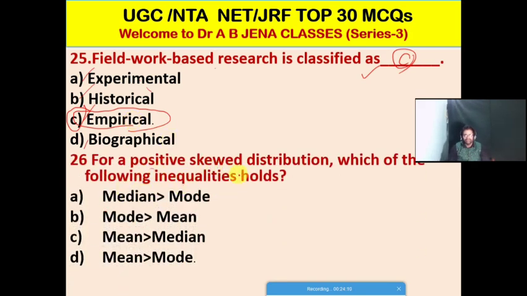For a positively skewed distribution, which of the following inequalities hold? A, median more than mode; B, mode more than mean; C, mean more than median; D, mean more than mode. Friends, so D is the right option for this MCQ. For a positively skewed distribution, mean is greater than mode. So D is the right option.